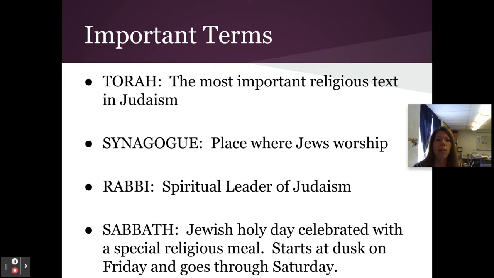The Torah is the most important religious text of Judaism. The synagogue is the place where Jews go to worship. A rabbi is a person trained that has some information and has some ability to lead, but may just be a consultation person. They may not be the person that always leads a ceremony, but they are a rabbi and they are a spiritual leader.